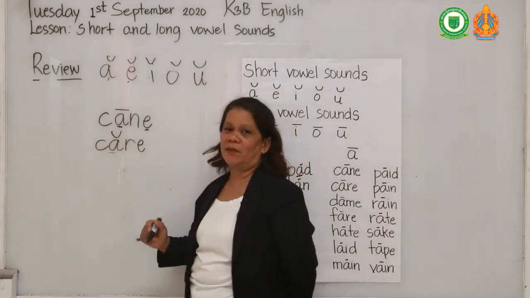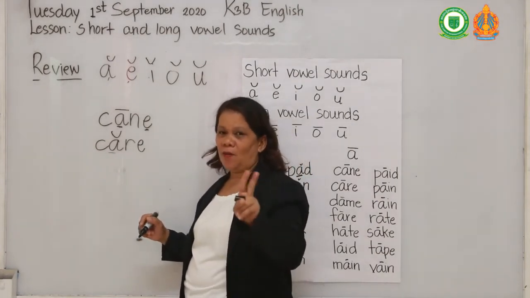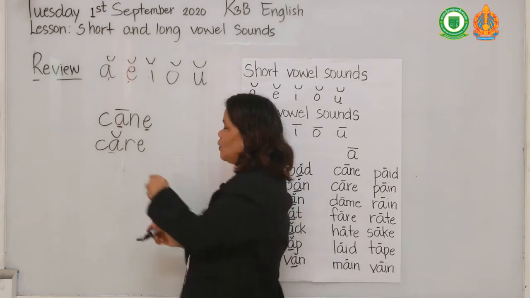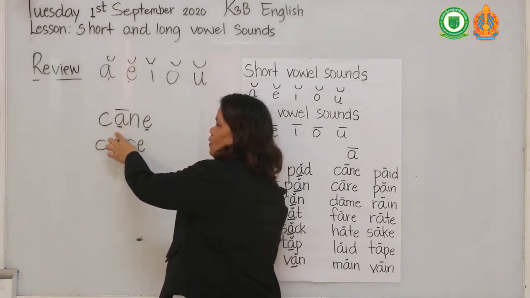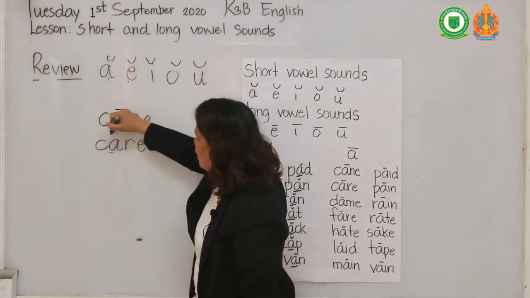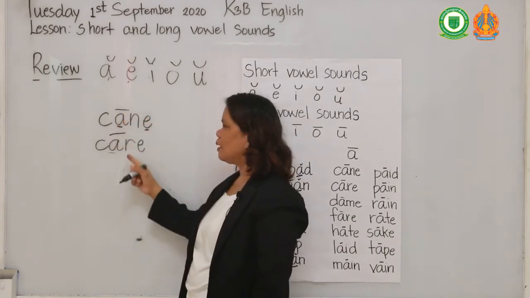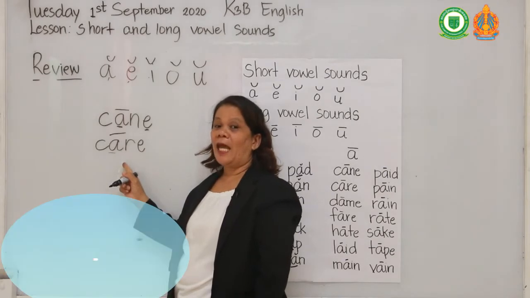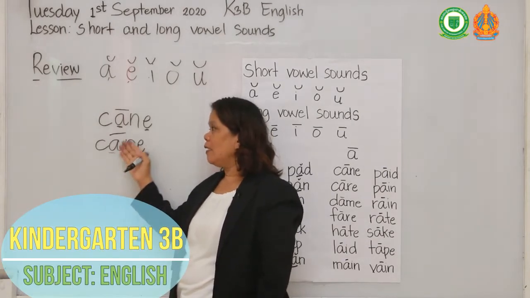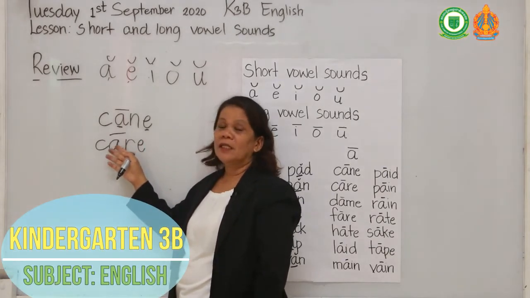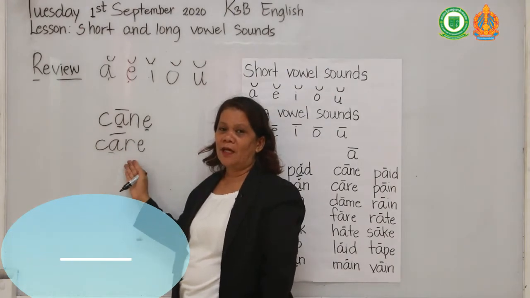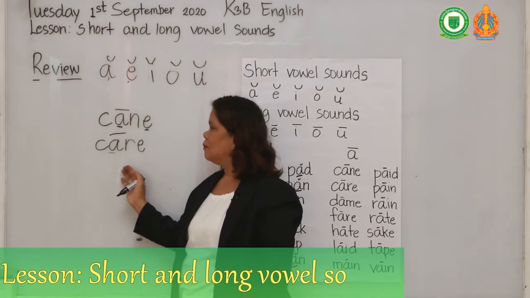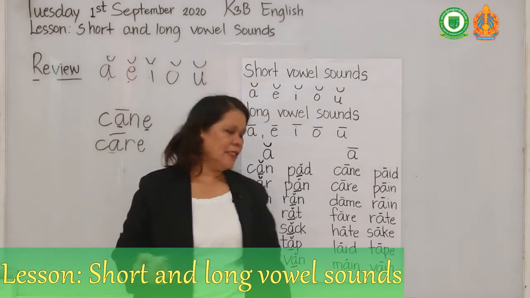There are two vowels already, so this is no longer short, but long. It is "A." Care.